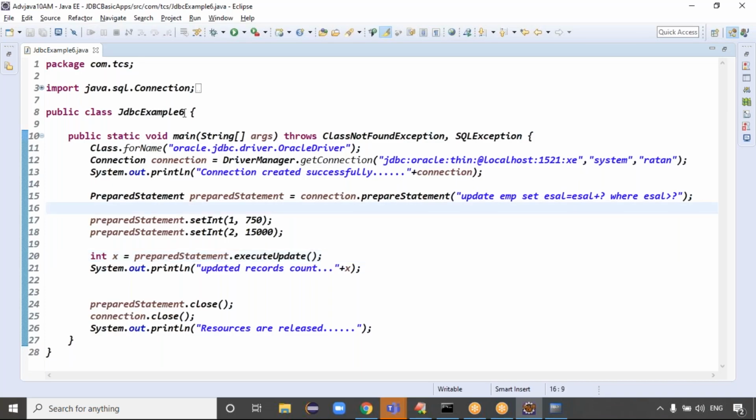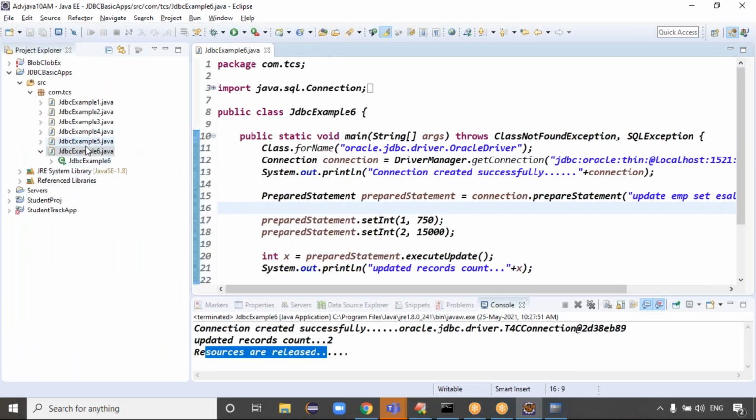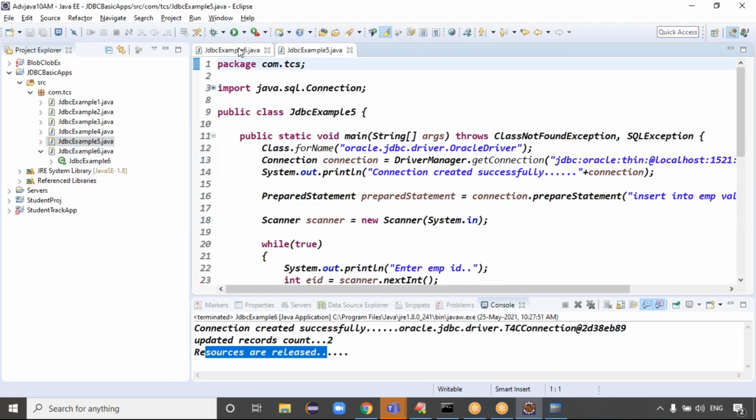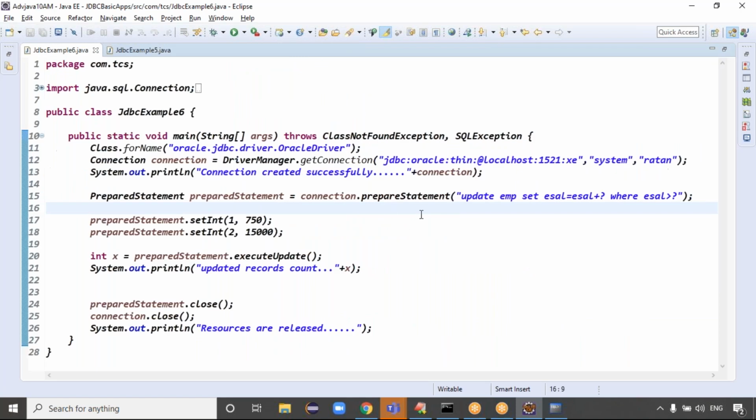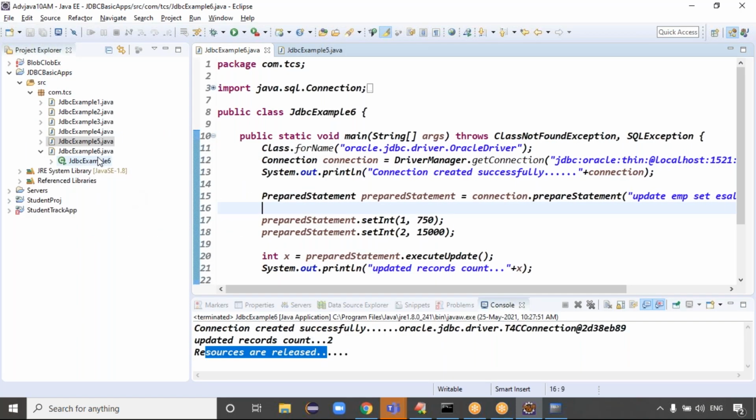So like that, yesterday we used a prepared statement object with an insert query. Today, a prepared statement object with an update query, right? Exactly. Whichever query you want to execute multiple times, we can put it in a prepared statement object, right? So what is the advantage? What advantage, guys?